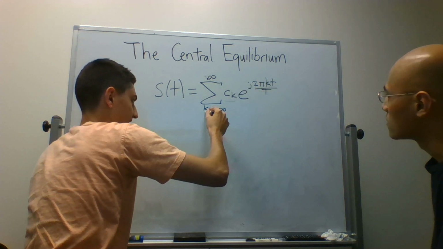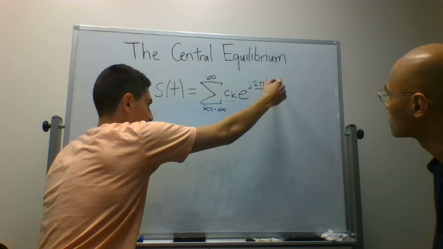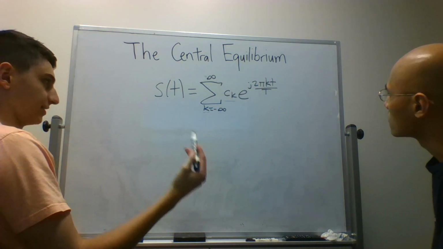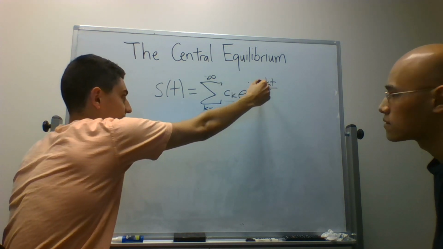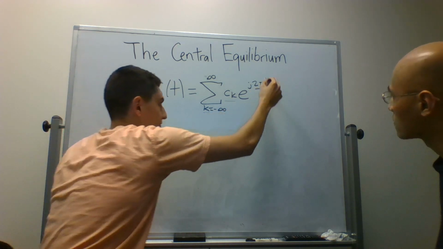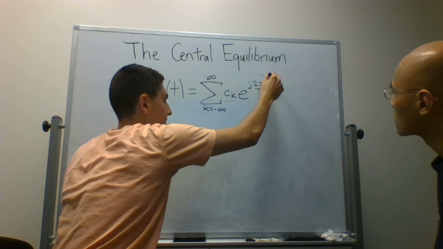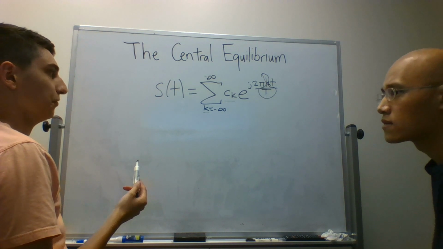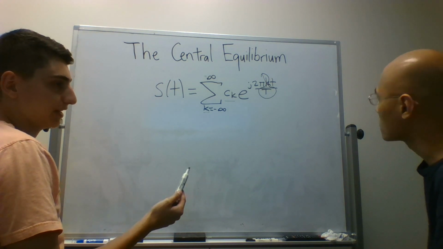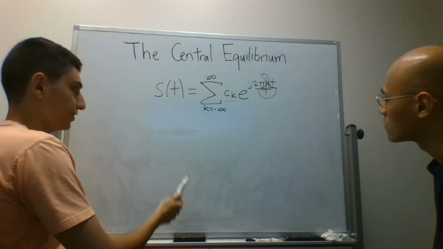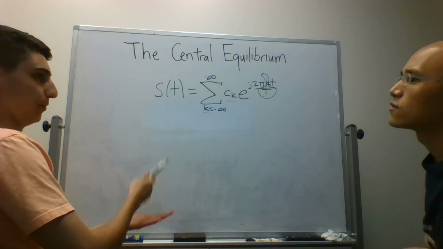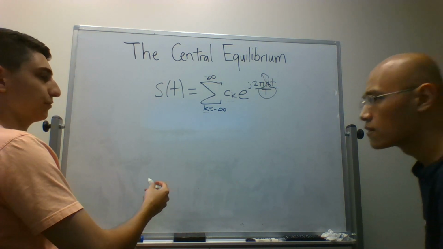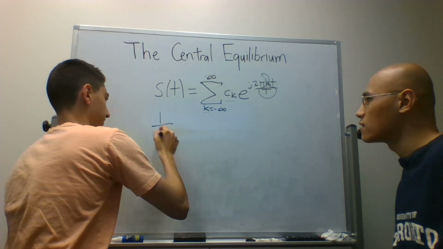k is this term we had here. And little t is the time variable. And big T is the period. So this k over T term is really a bunch of frequencies. We start with 1 over T, 2 over T, 3 over T, and they're multiples of the fundamental frequency, which is 1 over big T.